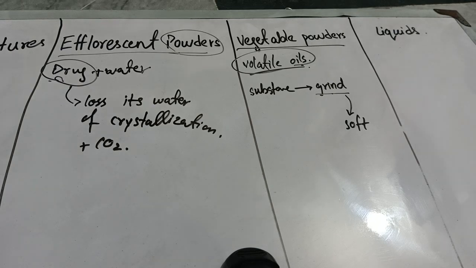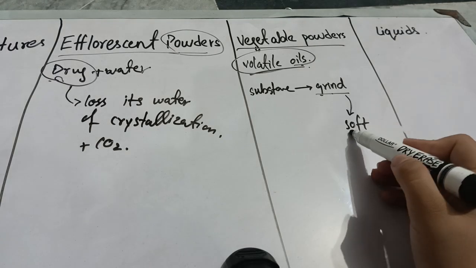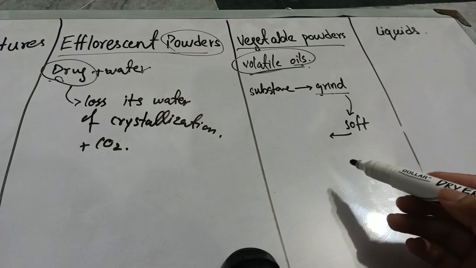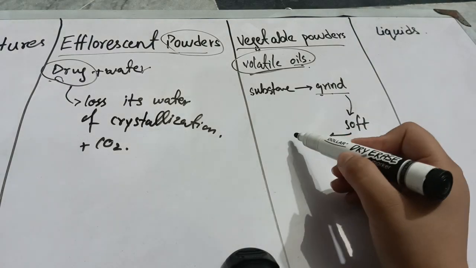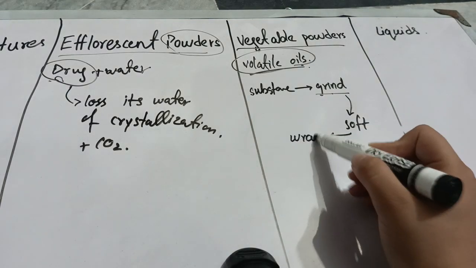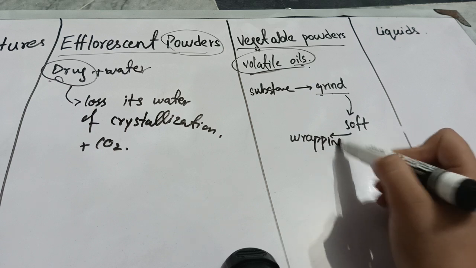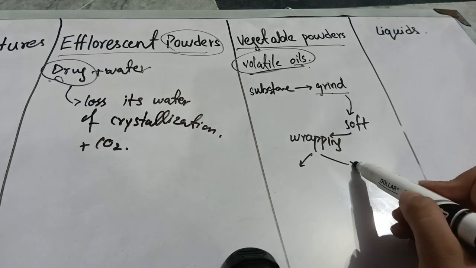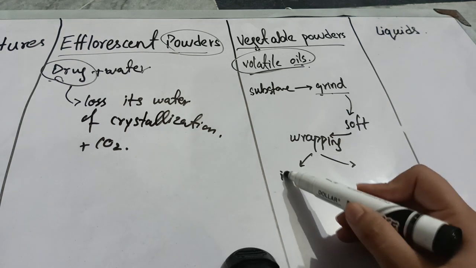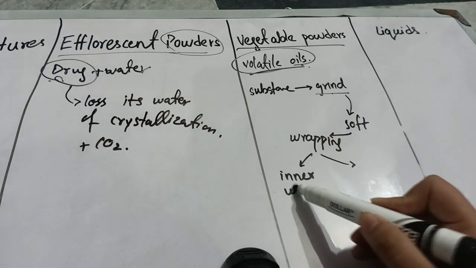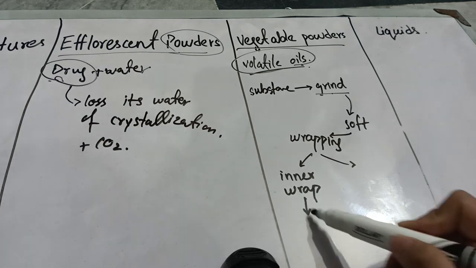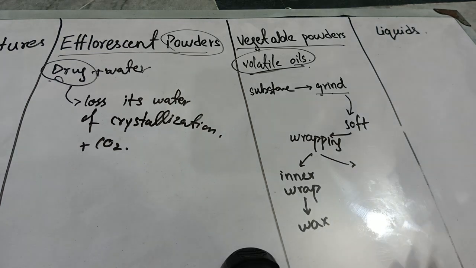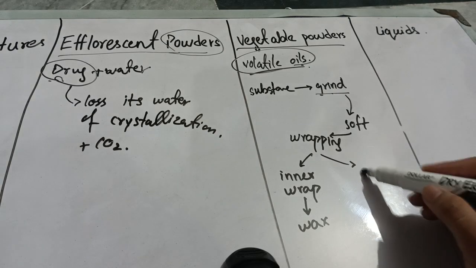You will not grind it very heavily, you will grind it very smoothly, very softly, in order to protect it. And after grinding it, you will double wrap it. When it comes to the dispensing area of the industry, you will wrap it, and the wrapping will be double. So two covers will be needed for it. The first inner wrap should be a waxy wrapper around this kind of powder, and the second wrap of paper.